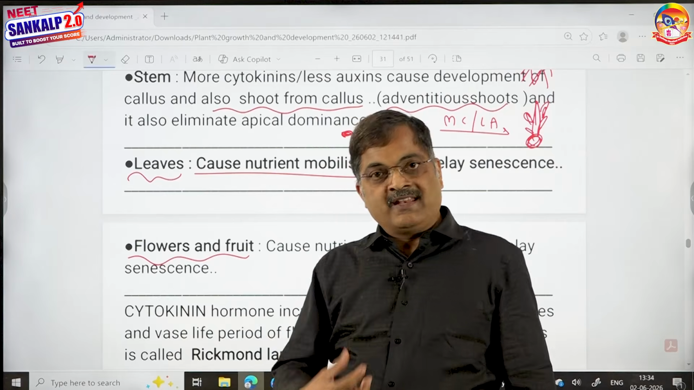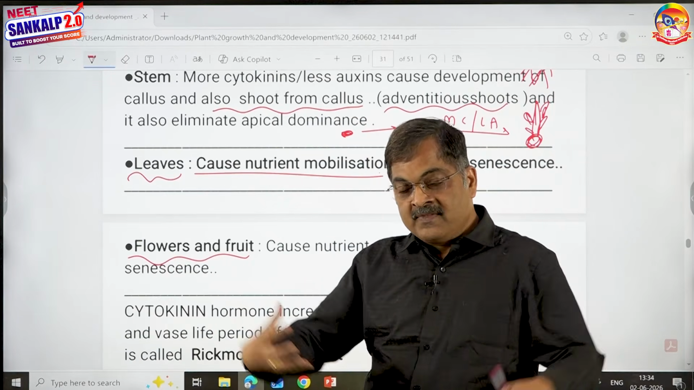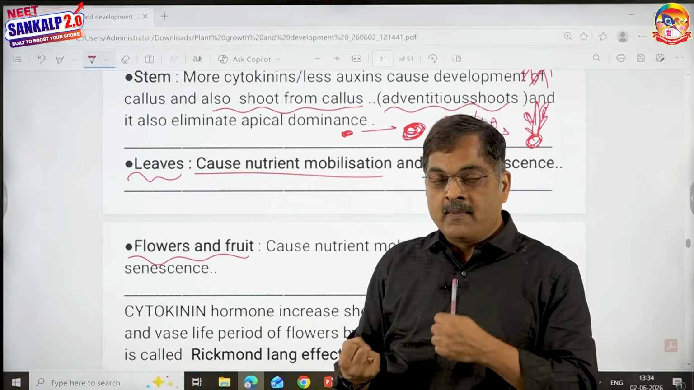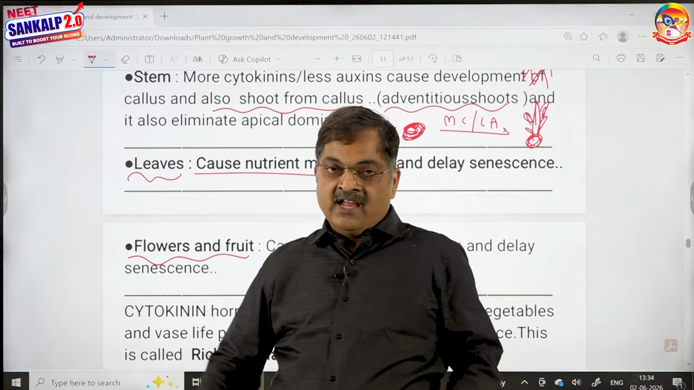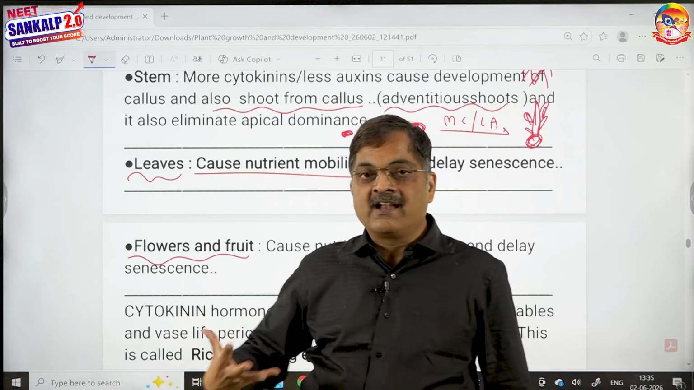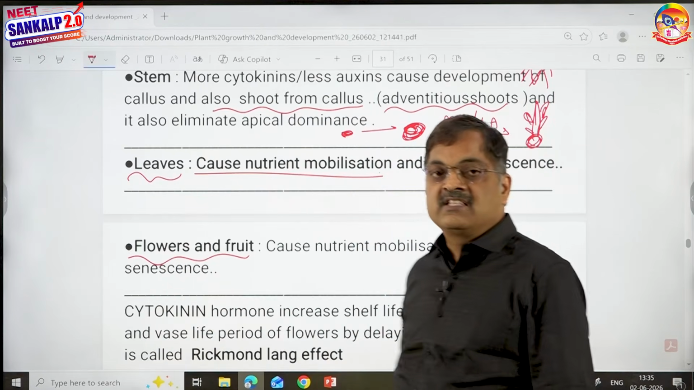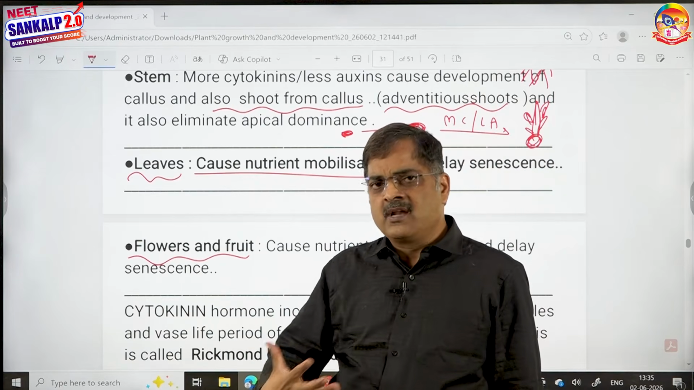And cytokinins are capable of causing rapid cell division, especially in the cambium, allowing more xylem and phloem to be produced, such that more water and minerals will translocate into leaves, and these leaves are going to retain green color for long. This process is said to be delaying senescence. Not only leaves, even flowers and fruits remain fresh for long.